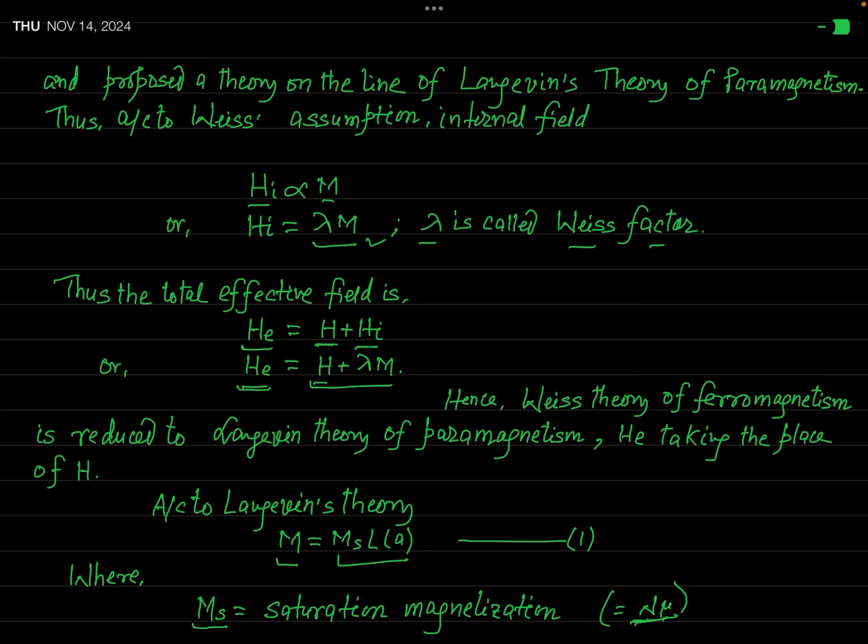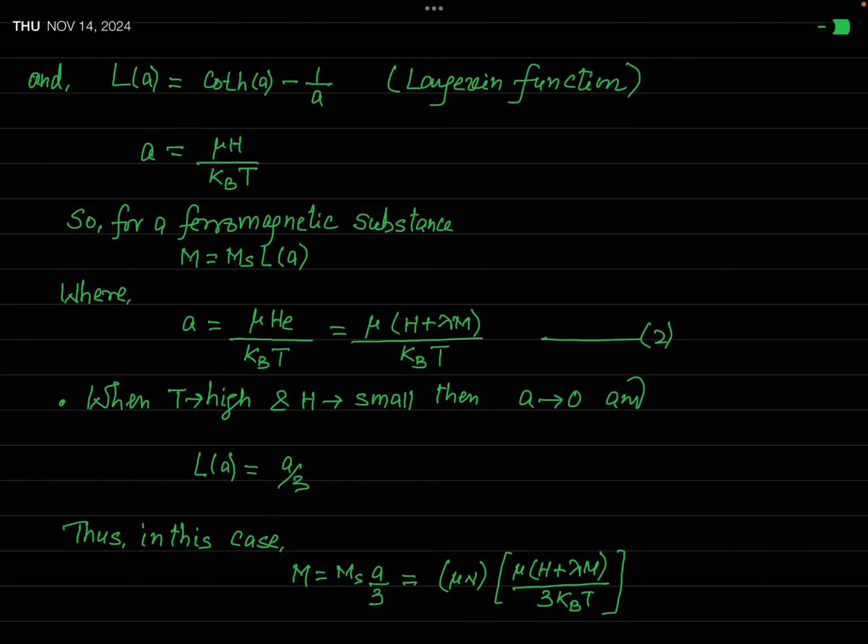Okay, and what is this L of A? You have already studied this. This is called the Langevin function. And how is this Langevin function defined? We have seen that the Langevin function is defined as L of A equals coth A minus 1 over A. And what is this A? You have already studied this in Langevin theory.